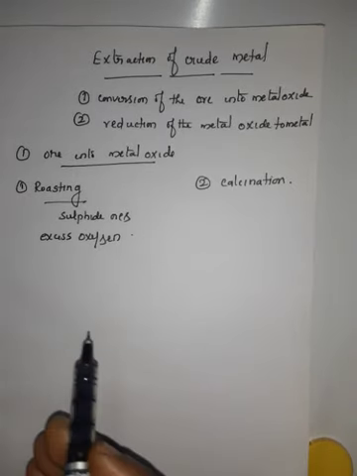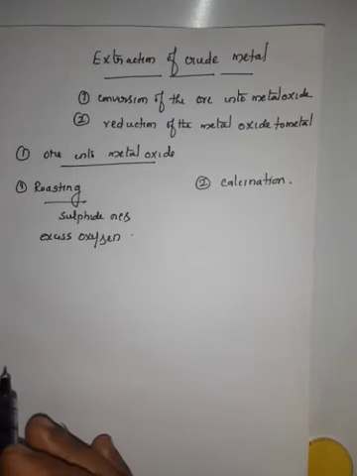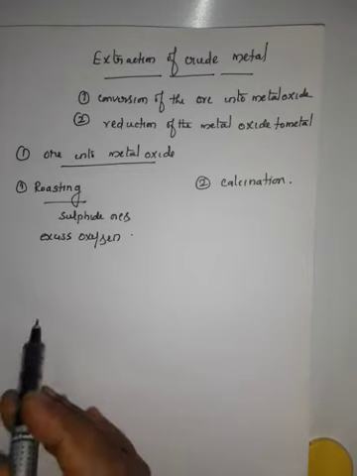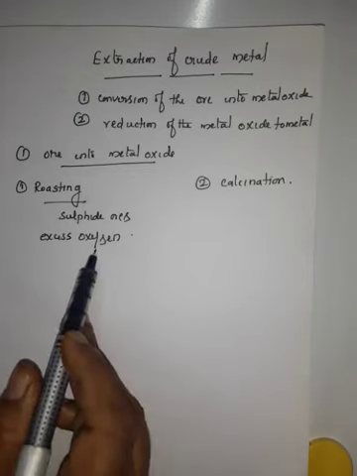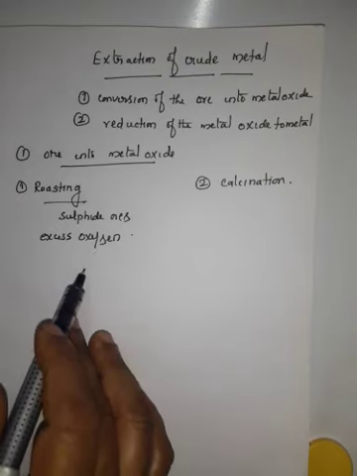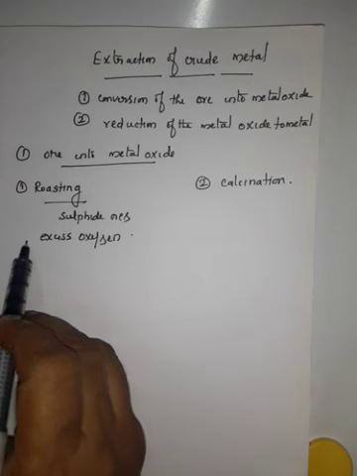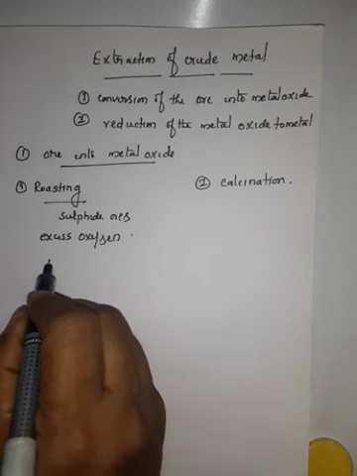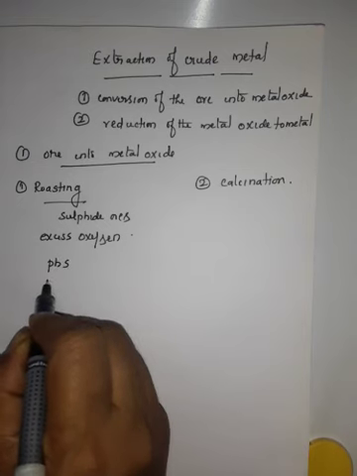So roasting is meant for sulfide ores. Then the ore is oxidized by heating it with excess oxygen below the melting point of the metal. So here the ores are directly converted to metal oxide. For example, galena, PbS.